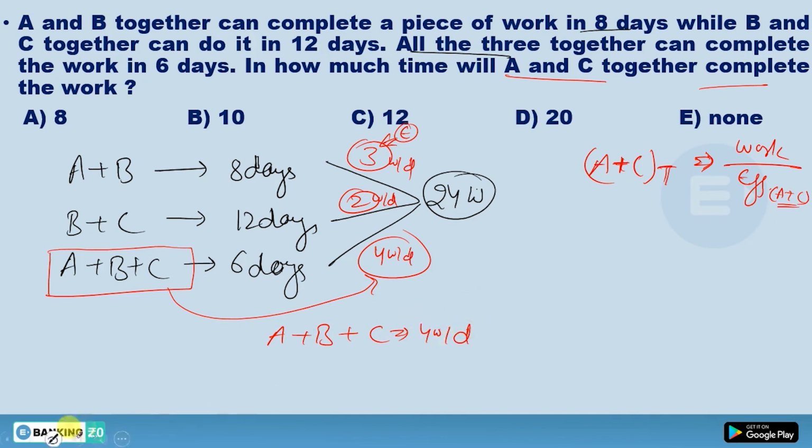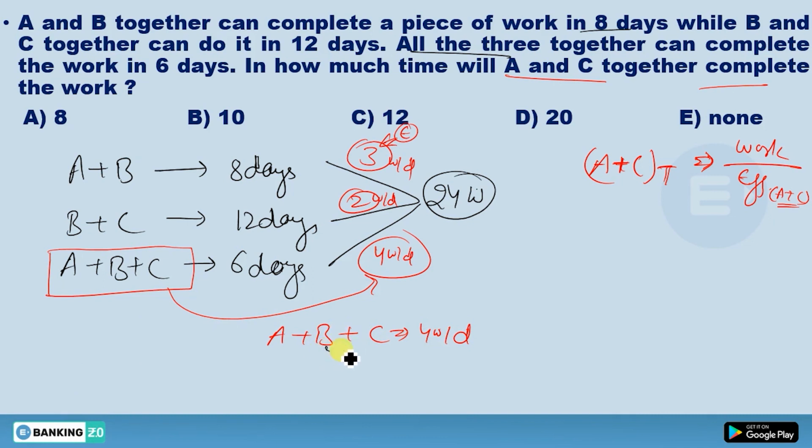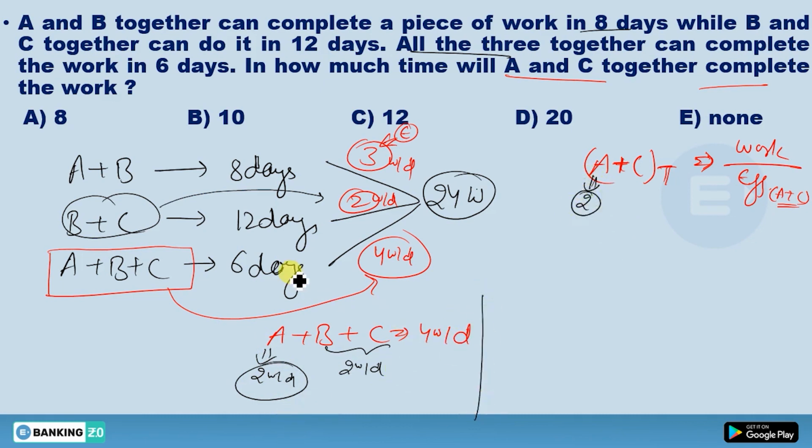So this one is 4 work per day. Now, if you want to calculate the efficiency of A, you need to know the efficiency of B and C. So in this question, you have been given the efficiency of B and C. What is that? That is 2 work per day. So if B and C is doing 2 work per day, then A will also do 2 work. So efficiency of A is 2. Now similarly, if you want to calculate for C, what you will do? This A plus B plus C combined efficiency is 4 work per day.